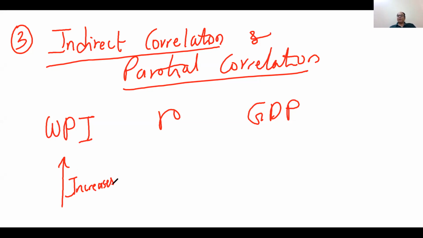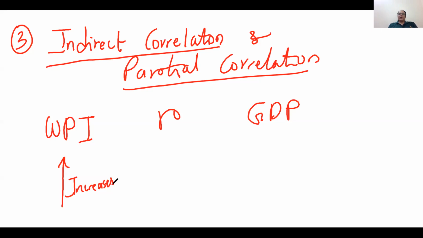Moderate inflation is okay. In India, up to 6% we consider good. If inflation is more than 6%, 8%, 9%, 10%, then it means something is wrong. So, in order to control inflation, the government takes some steps, especially the Central Bank of India.